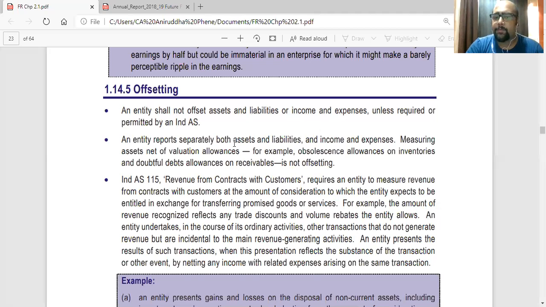An entity reports both assets and liabilities and incomes and expenses. Measuring assets net of valuation allowances, for example, obsolescence allowances on inventories. So when we write down inventories, or doubtful debts on receivables, that is not offsetting. So they are saying writing down of inventories or writing off of doubtful debt is not offsetting. That doesn't come in offsetting. That is basically you are creating a provision kind of, or writing down the inventory value.